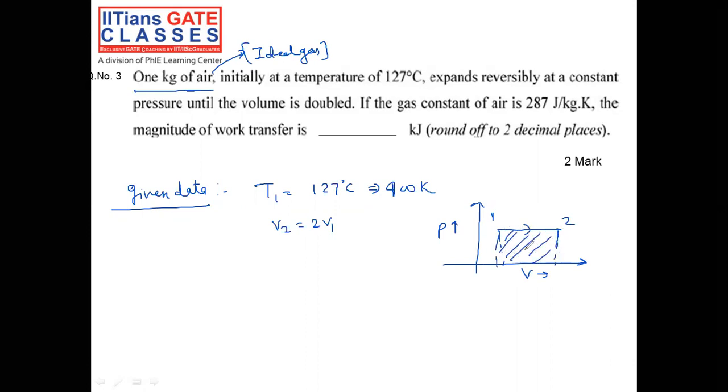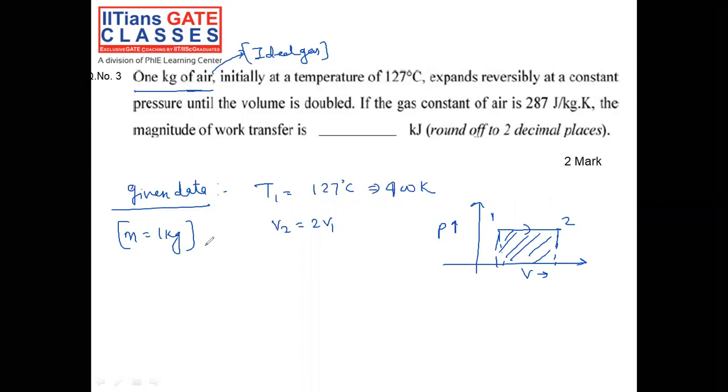Now, you will ask, sir, why are you projecting on the V-axis? We are going to project this particular curve on the V-axis because it is a closed system. 1 kg of air is nothing but a closed system. The mass flow rate is not changing. If it were given as 1 kg per second or something like that, it would change with respect to time. But here nothing is mentioned, so it is a closed system.